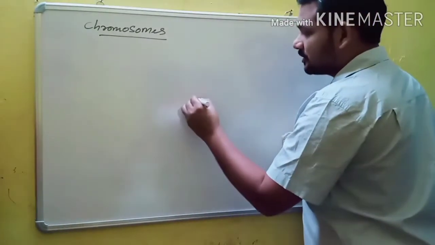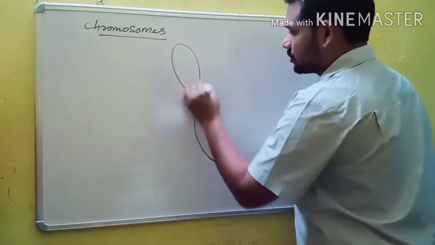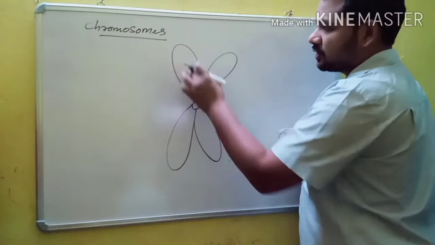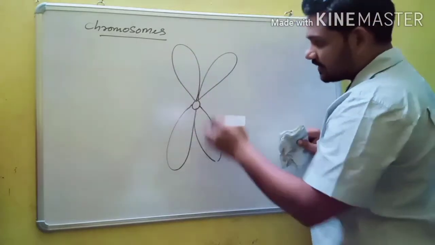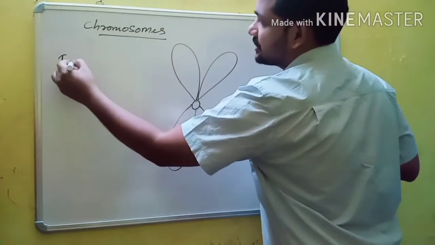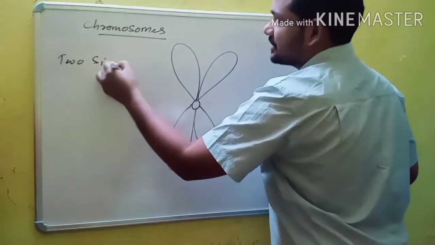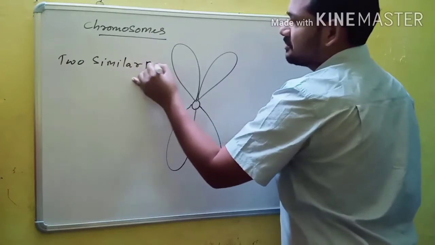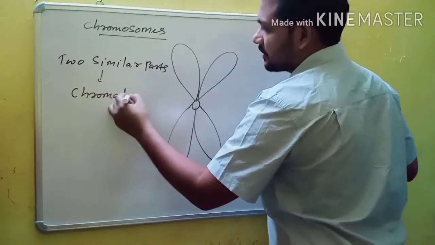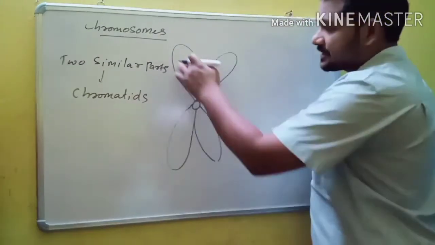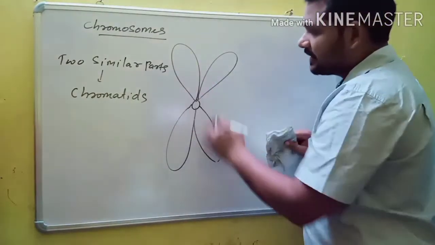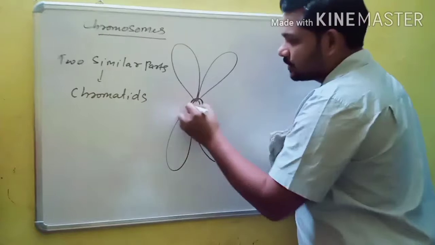If you observe the structure of a chromosome, this chromosome has two similar parts. This is one part and this is another part. Each chromosome has two similar parts, and these two similar parts are called chromatids. This is one chromatid and this is another chromatid, and both chromatids are joined.